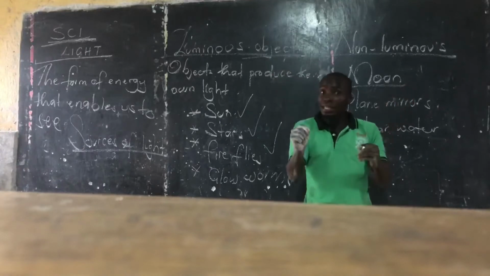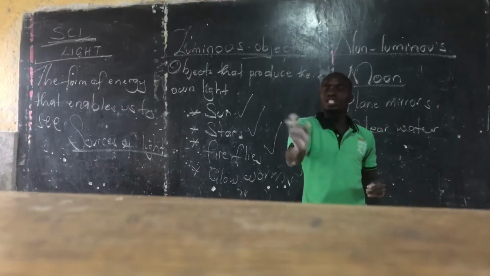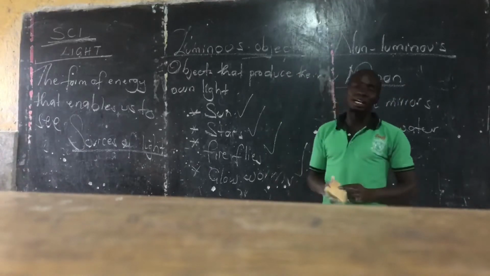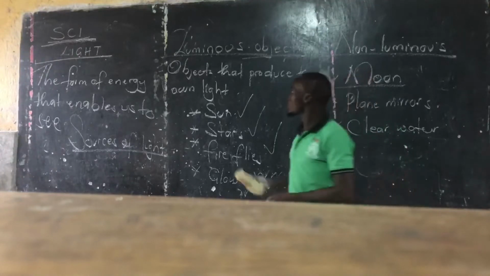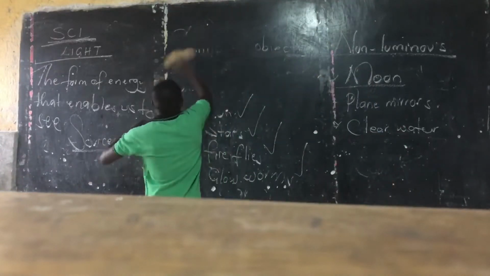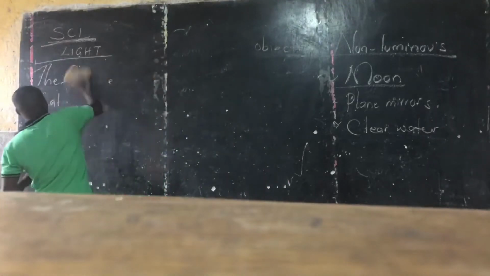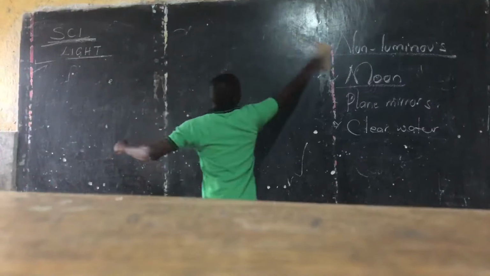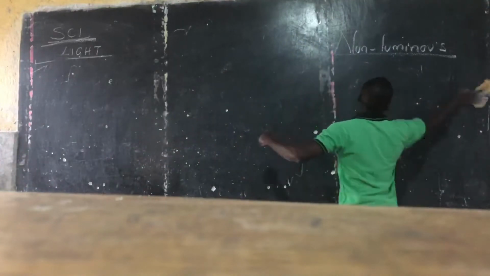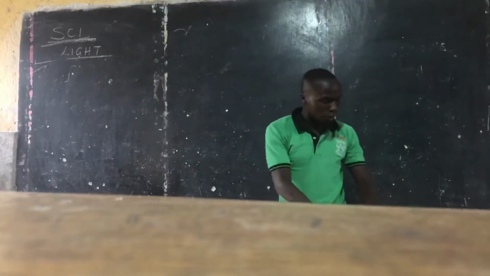And the sources of light, we have the so-called luminous objects, which produce their own light, and the non-luminous objects, which do not produce their own light.